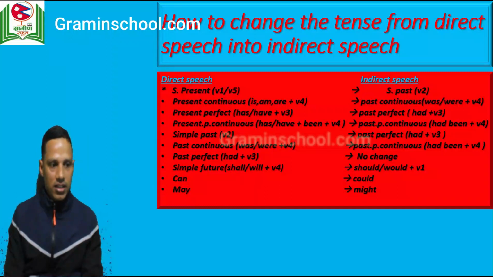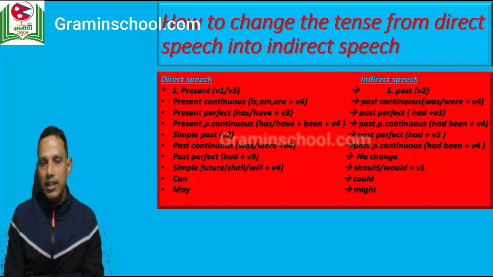I have some clues for you, how to change the tense from direct speech into indirect speech. I have made a chart for you over here. You can notice this. Under direct speech we have the types of tenses, and under indirect speech we have the forms that we need to change into. Now look at the first point there, simple present tense, verb 1 or verb 5 from direct is changed into simple past tense. When the direct speech is in simple present tense, we change it into simple past tense in the indirect speech.